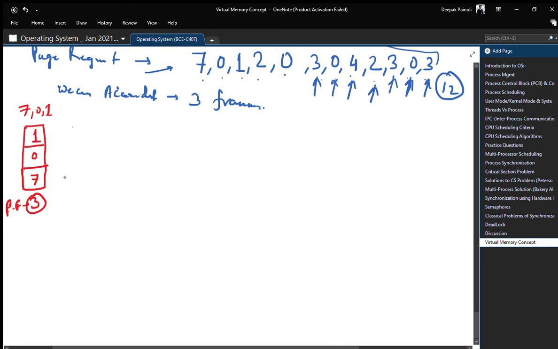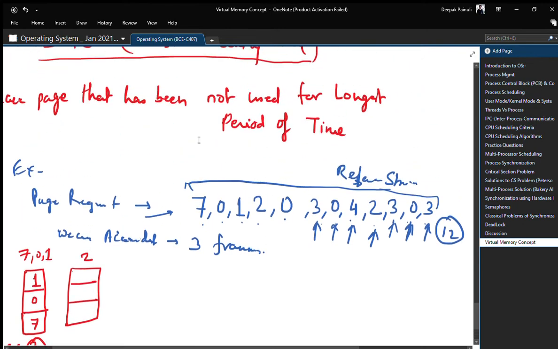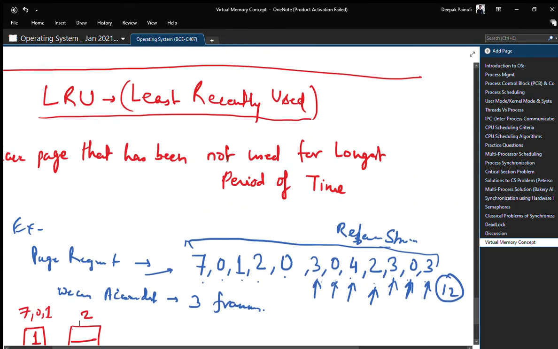Now for the request of page number 2, let us check which page would be replaced. So in this case, see which has not been used for the longest period of time.